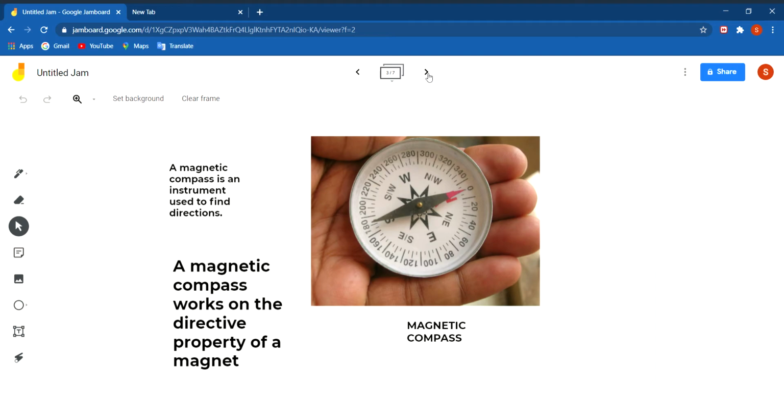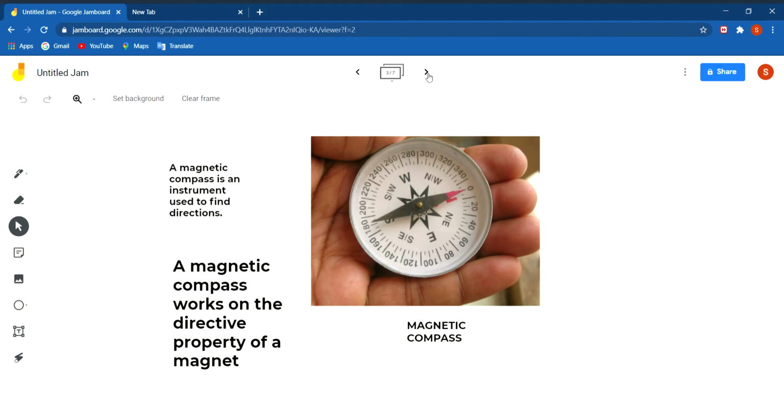The base of the box is marked with directions like north, south, east, west. You can see W for west, E for east, S for south, N for north, then NW means north-west, NE north-east, SE south-east, SW south-west. These are the directions which are written on the magnetic compass.